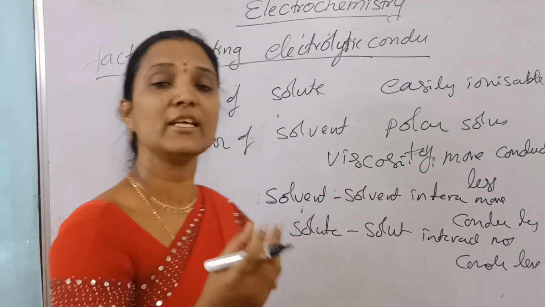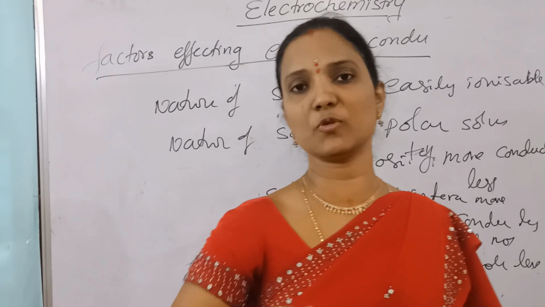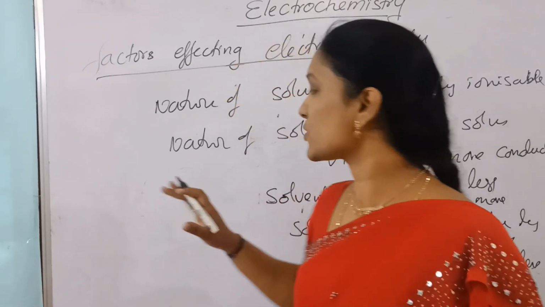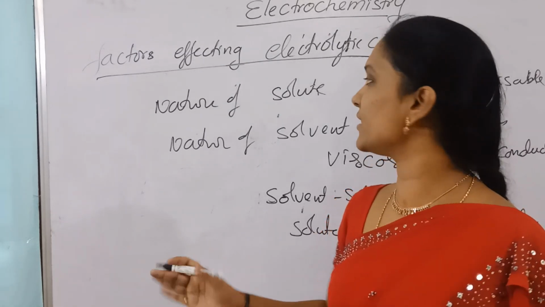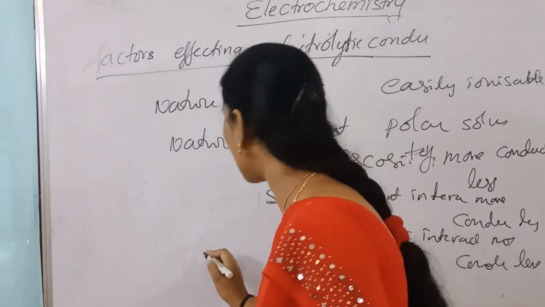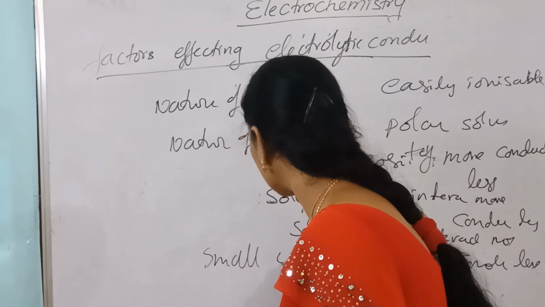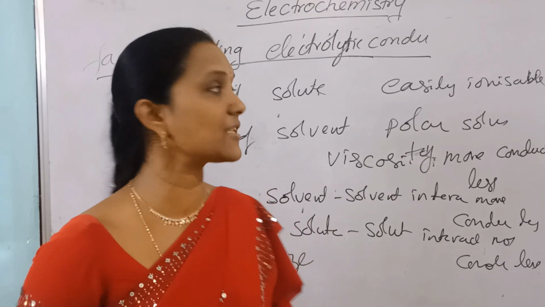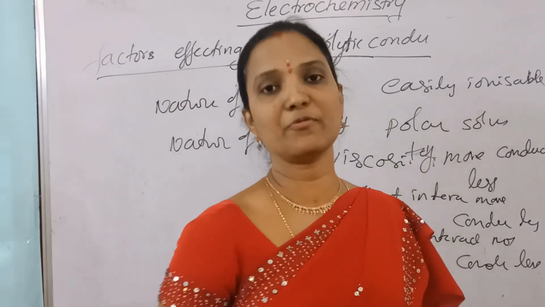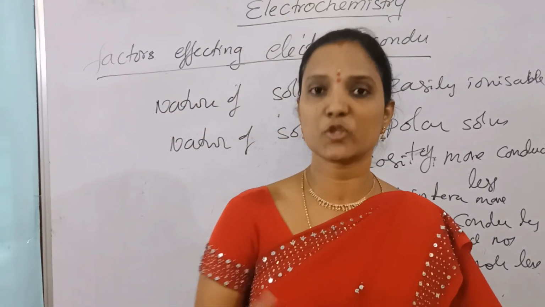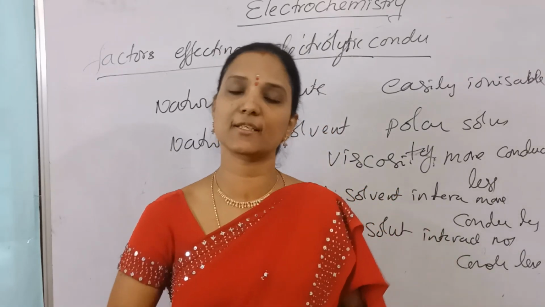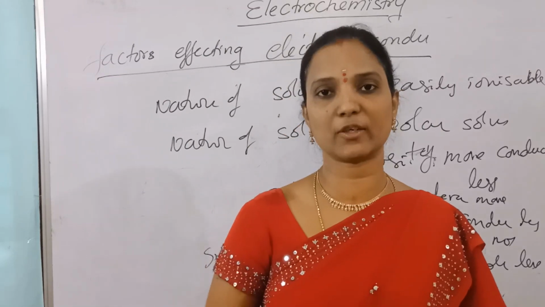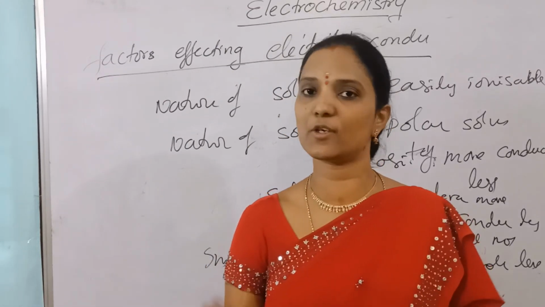If ions are small in size, then mobility increases. As size decreases, mobility increases, so small ions have more mobility and the conductance is more. And then concentration. Here there are two types of electrolytes, strong electrolytes and weak electrolytes. Strong electrolytes, meaning strong acids, bases and salts, undergo complete decomposition and produce ions. That is a strong electrolyte, where complete ionization takes place and complete ions are produced.